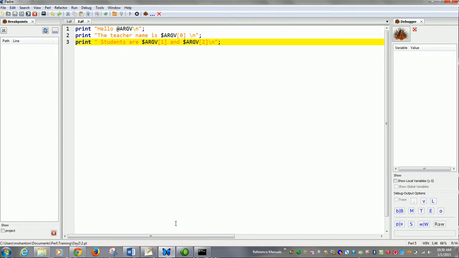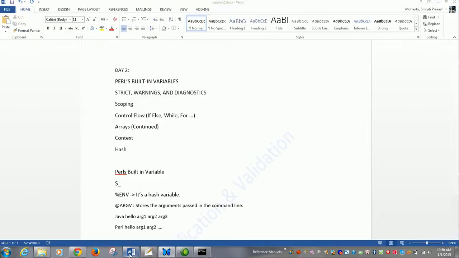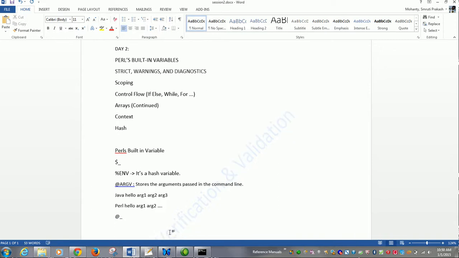There are a lot of Perl inbuilt variables, but you will learn them as we go ahead. Like @_, we have something called $0, we have something called $a, $b. You have utilized them while using a sort.